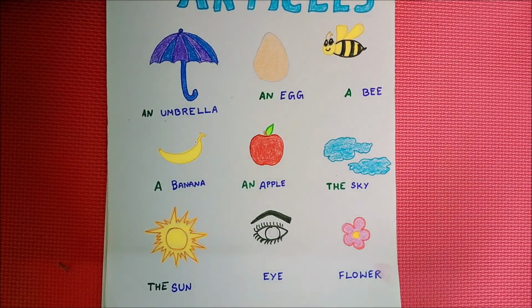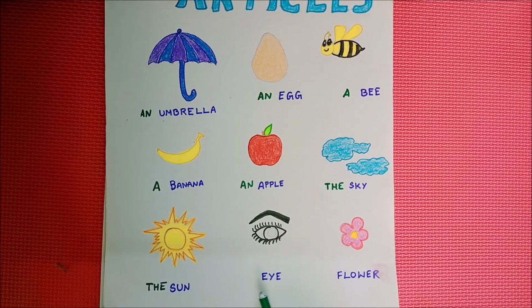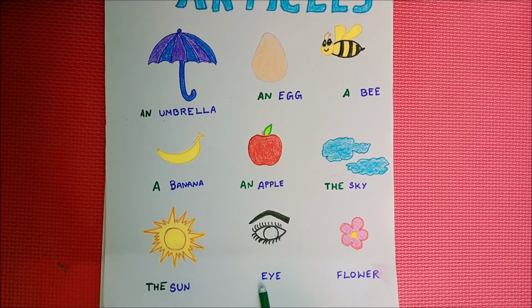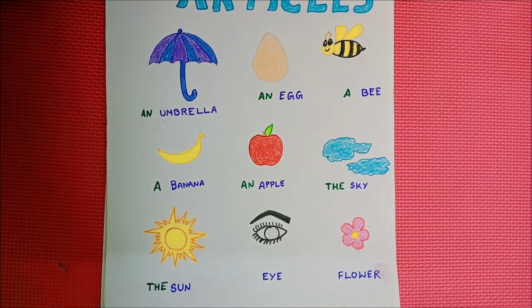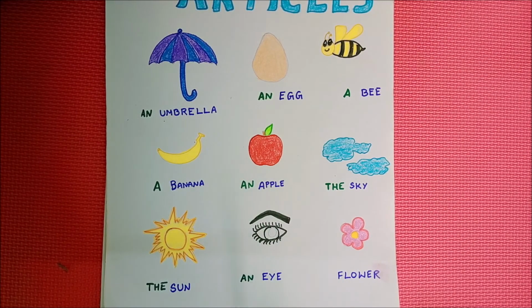What is this? Eye. What is the spelling for eye? E-Y-E, eye. Okay, so the word begins with a vowel sound. If the word begins with a vowel sound, what we have to use? Yes, very good. An eye. An eye. Next one.